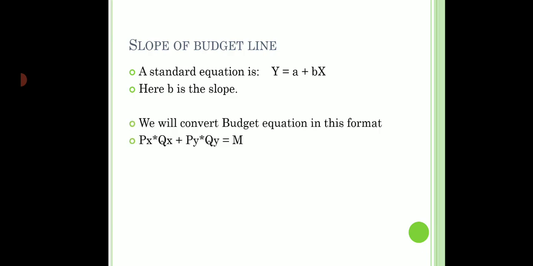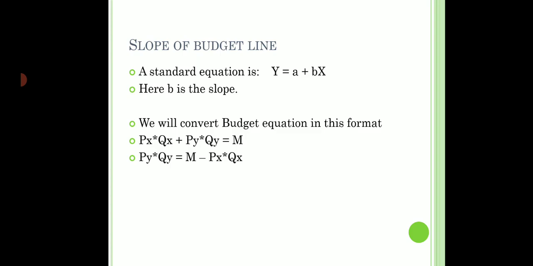So this is the budget line equation, pxqx plus pyqy is equal to m. What I am going to do is convert this equation into the form of a standard equation, and then make a comparison. As I see, on the left hand side we have the y variable and everything else is on the right hand side. So I have to convert it like this. Let me take pxqx to the right hand side now. So this will become pyqy equals m minus pxqx.